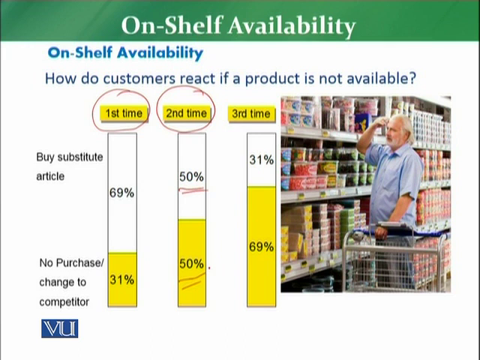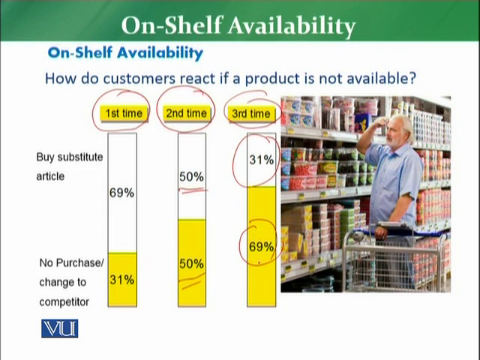The third time, for example, the customer has visited a particular retail store and still that particular product, or maybe some other product, is not available in the store. So what will the customer do? There is a 31% chance that the customer will buy a substitute article. However, in 69% of the cases the customer will not purchase, or will change to a competitor.